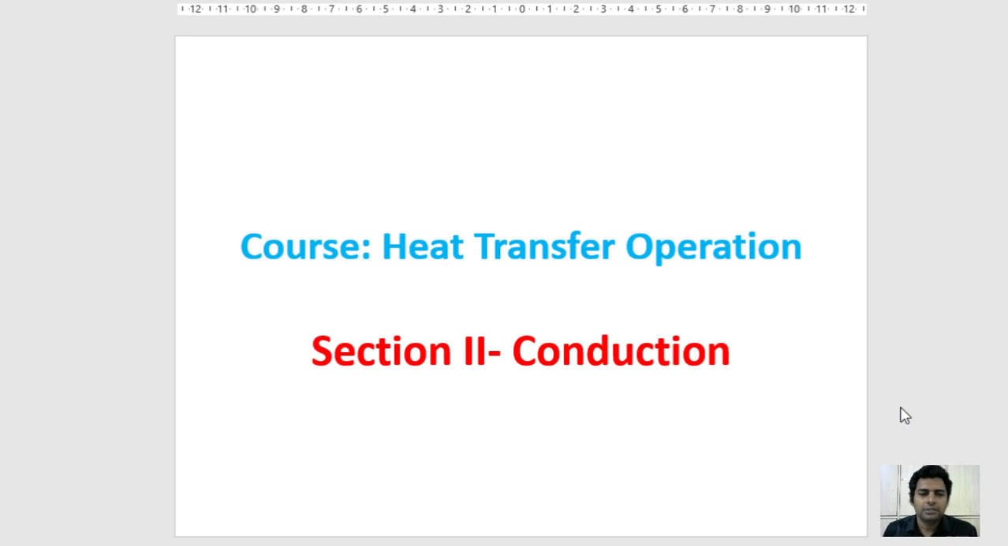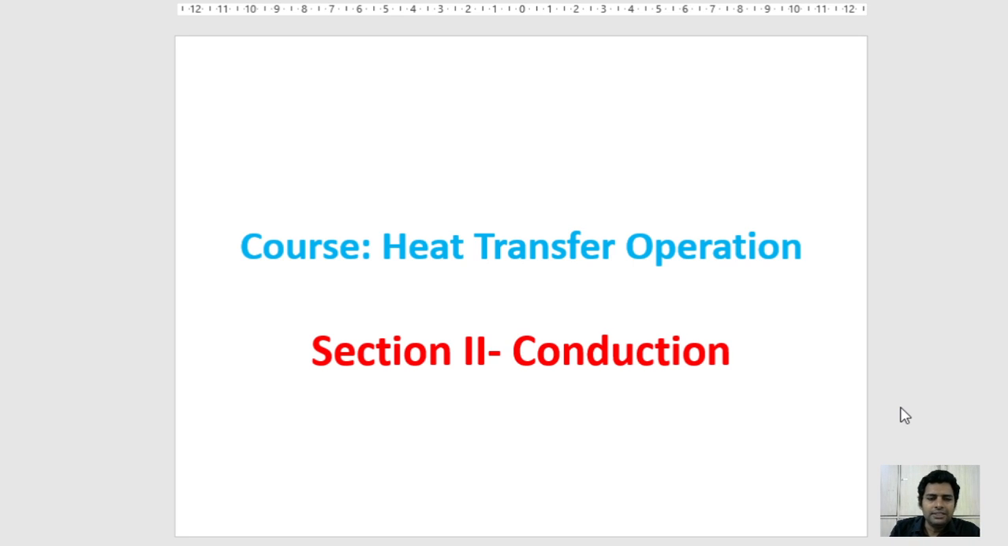Good morning, friends, and welcome back to the course Heat Transfer Operation. In the earlier session, we have seen the introduction about the course. Now we begin with the next section, section number 2, that is conduction.